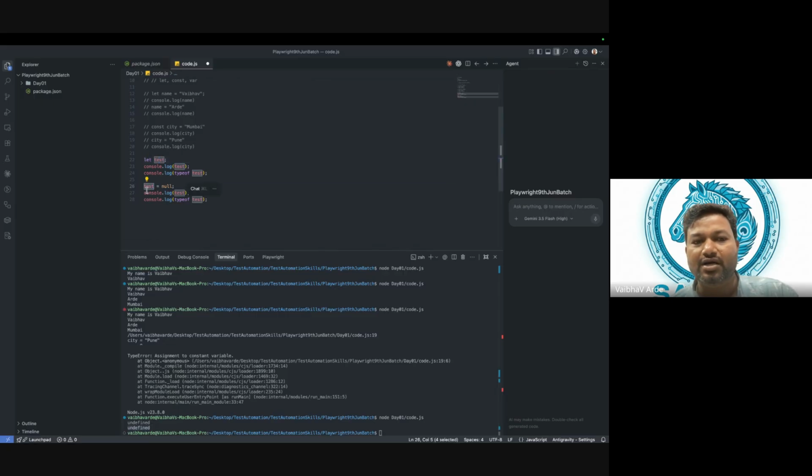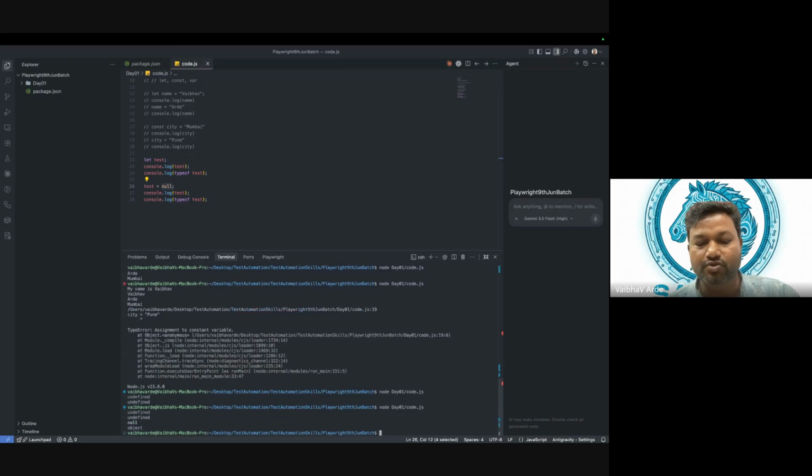Now I have test equal to null. Let me run this code. Here you can see the first output is null. The console.log is null, here it is not undefined. Interview question, guys, note this down. Nilesh, this is how we will move forward. The interview question is: tell me the difference between undefined and null.